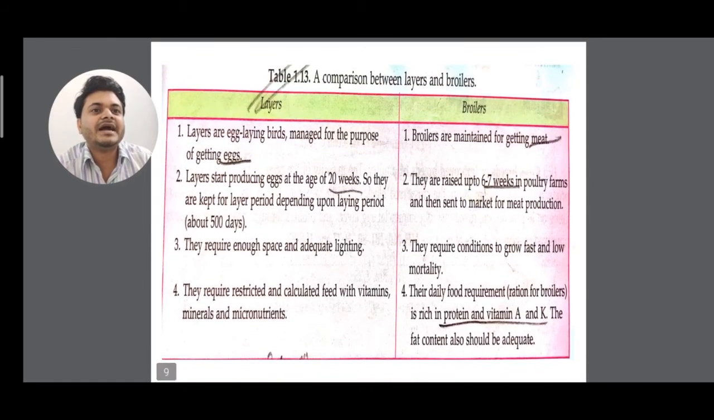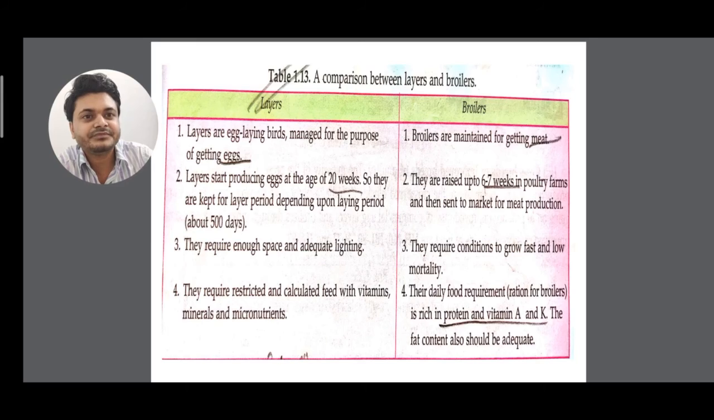So here I have made a comparative account of layers and boilers. Very nice comparative chart I have given. Under layers, layers are egg laying birds managed for the purpose of getting eggs, clear? And boilers are maintained for getting meat, clear? In boilers we get a high quantity of meat as compared to layers. Layers start producing eggs at the age of 20 weeks, so they are kept for the laying period, about 500 days. Whereas boilers are raised up to 6 to 7 weeks in the poultry farm and then sent to the market for meat production.